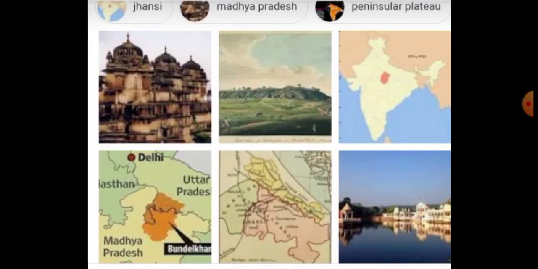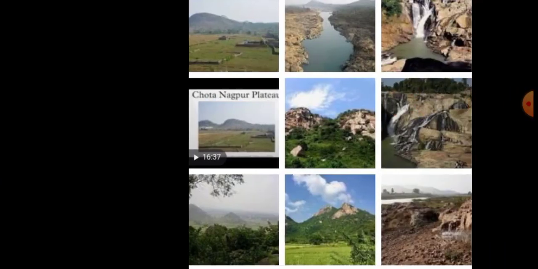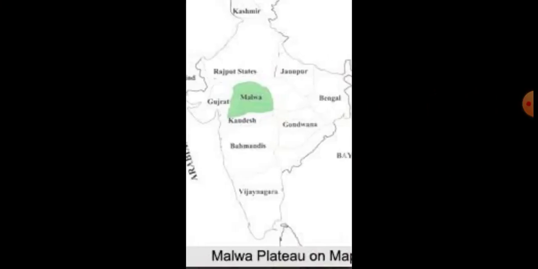Then you have to see the next map. This is Chota Nagpur Plateau. In one map you have to do this Chota Nagpur Plateau. Then the next map you have to do is Malwa Plateau. The green color mentions Malwa Plateau.